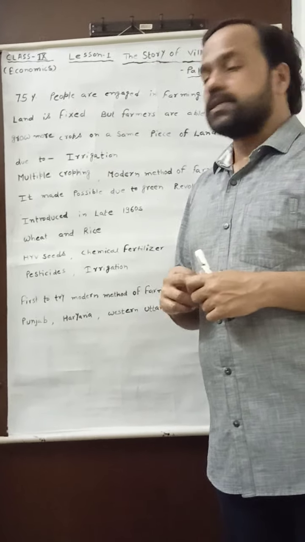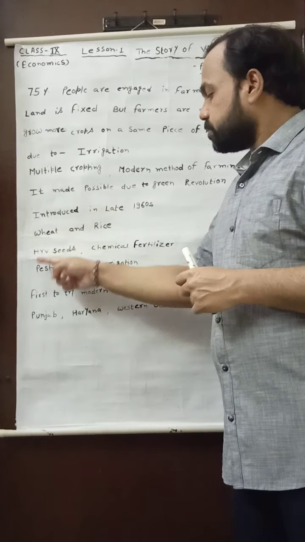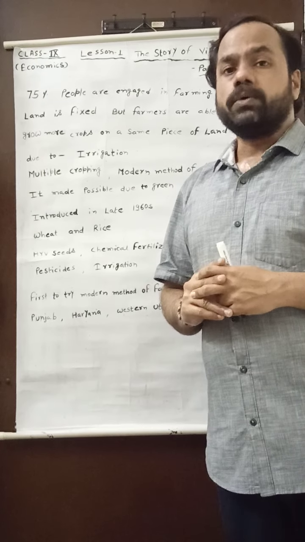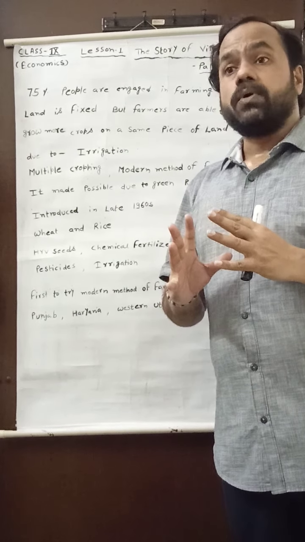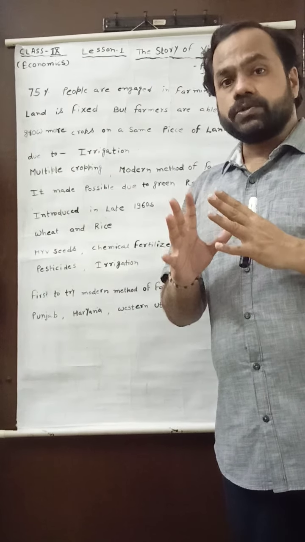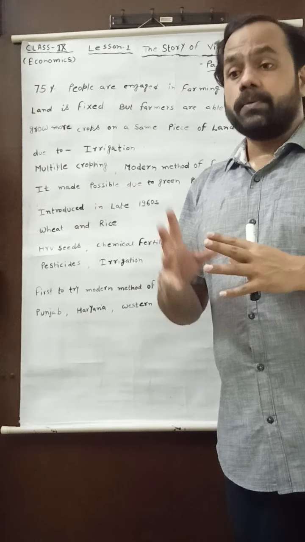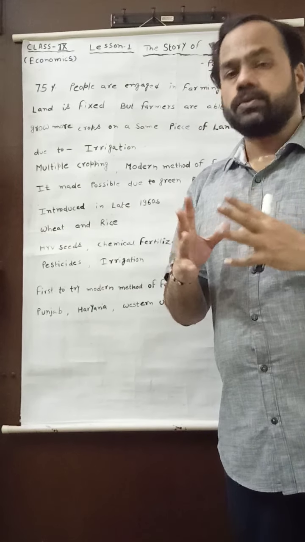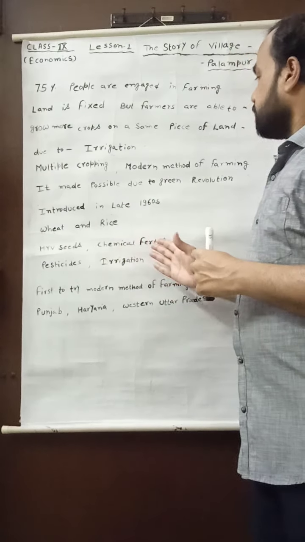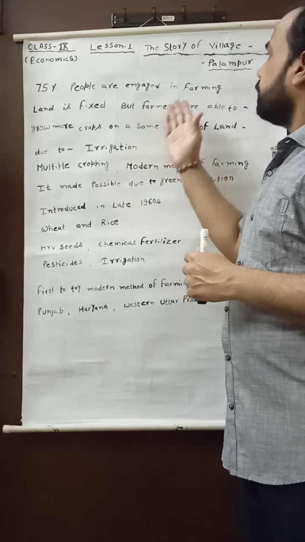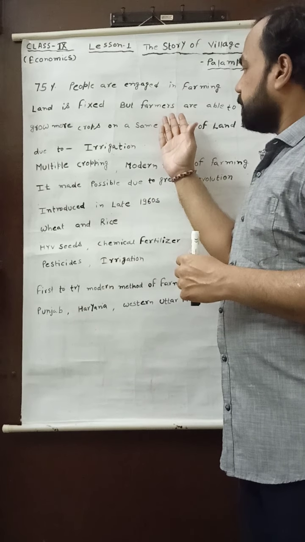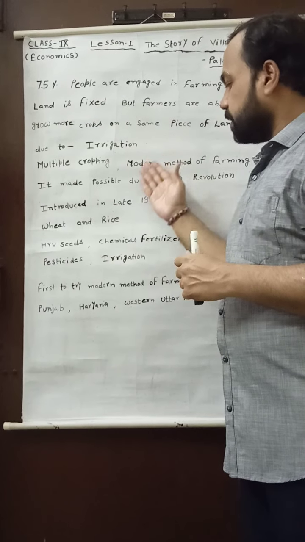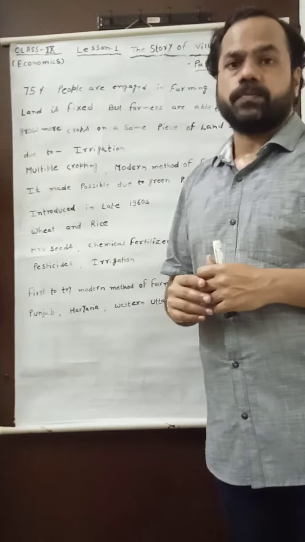So when we discuss all these things in terms of the Green Revolution, then no doubt the Green Revolution was a type of revolutionary change, a positive change for the growth of agriculture and crops. When we discuss the village Palampur, we see the condition of the Green Revolution which I have discussed with you.